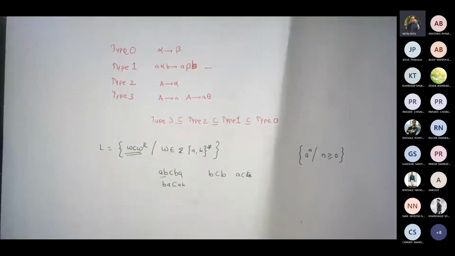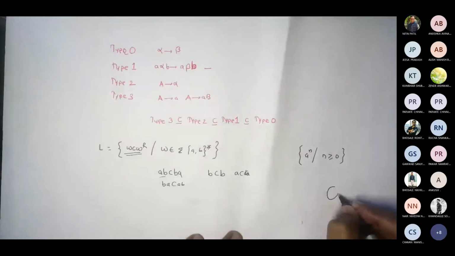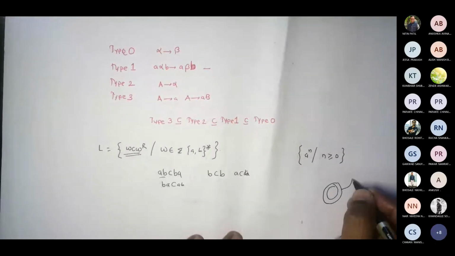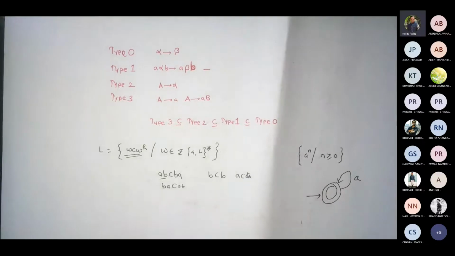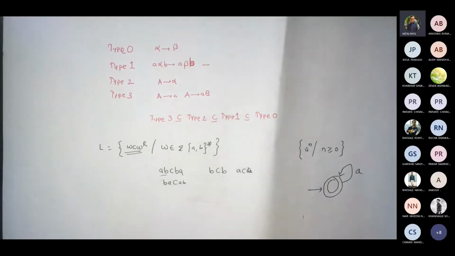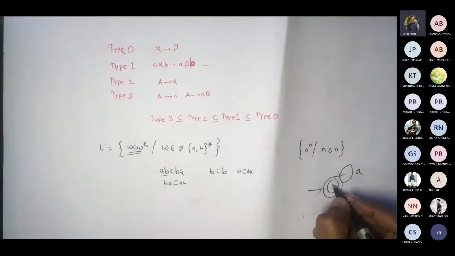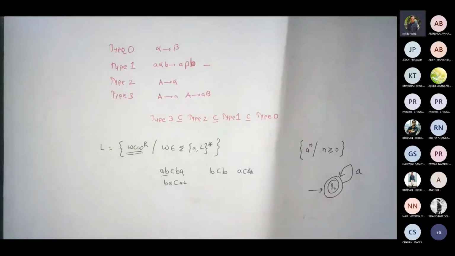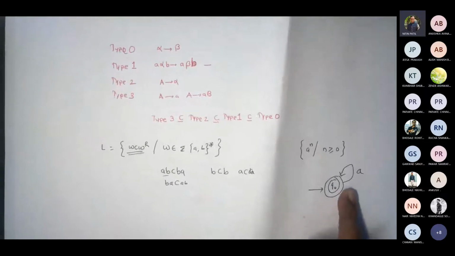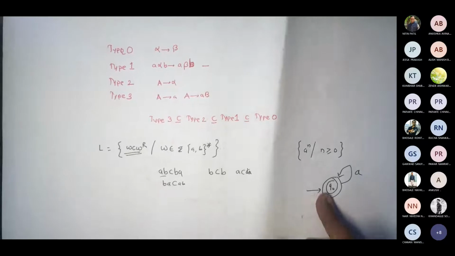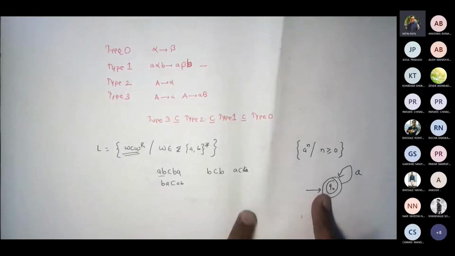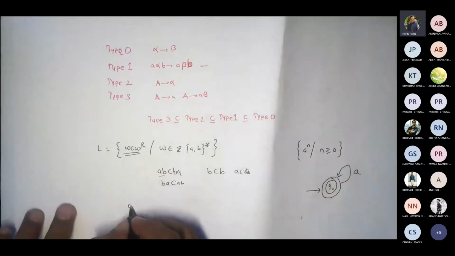I can definitely come up with a finite automata. How? Is this a finite automata, considering only the transition diagram? So maybe your state is Q0, initial and final is same. So I can accept n number of A's where n is greater than equal to 0. So I can definitely go with this, correct? Am I right? Yes, sir. Correct. Now what about A raised to n, B raised to n?